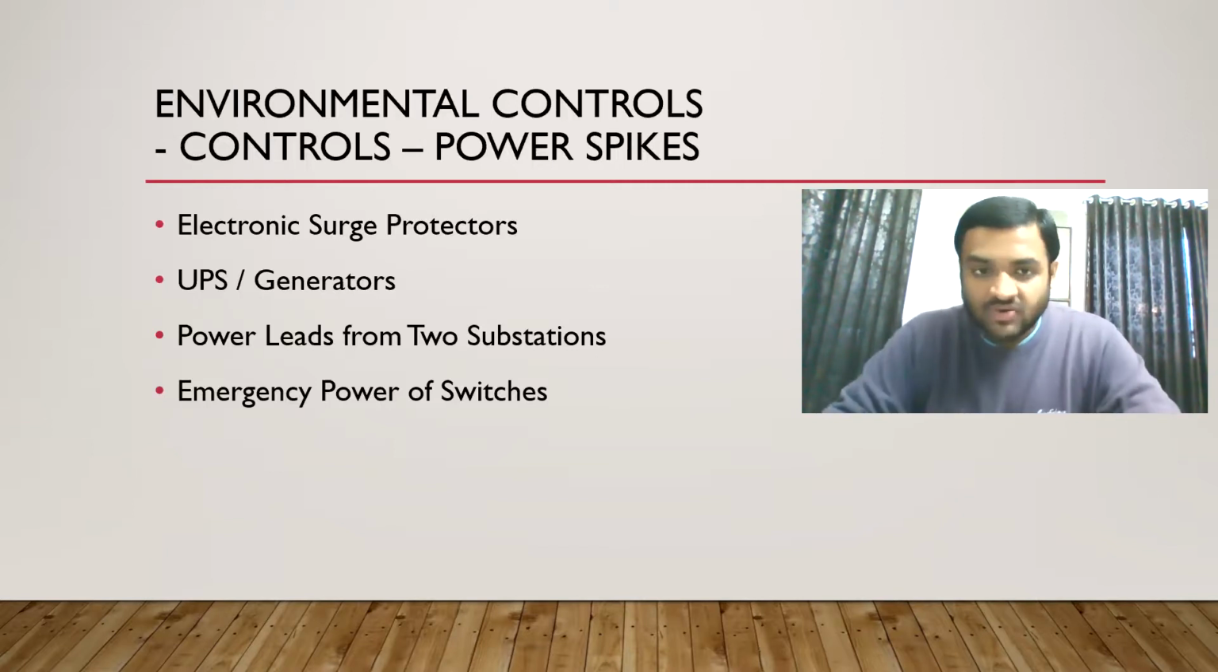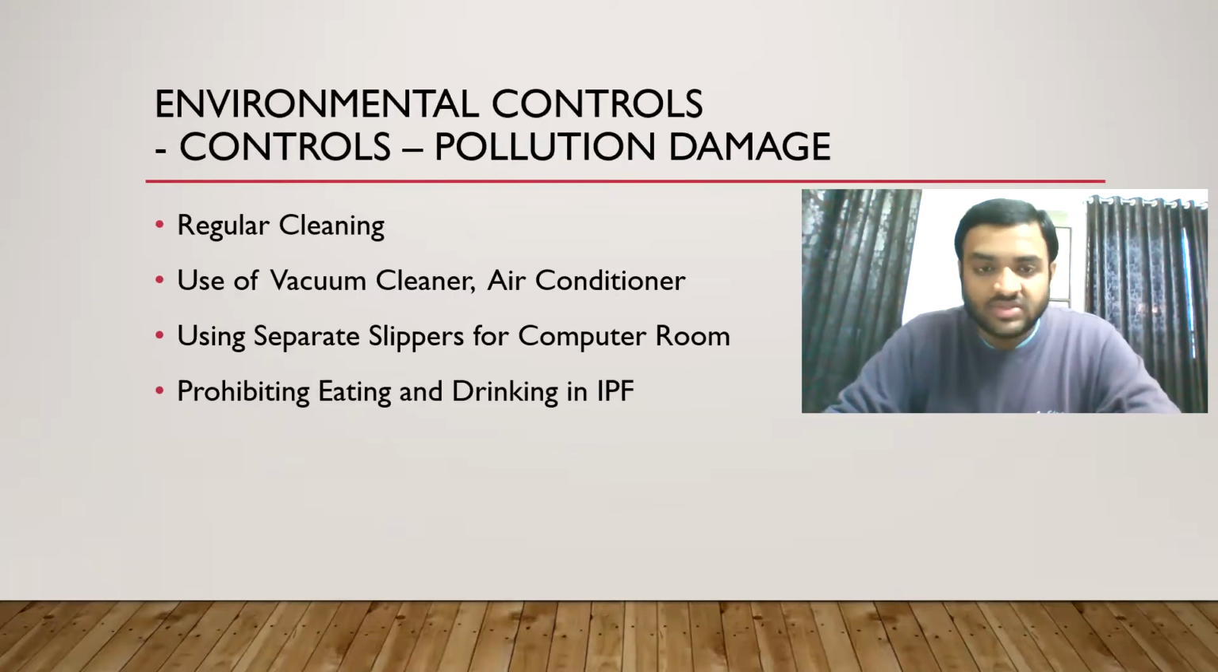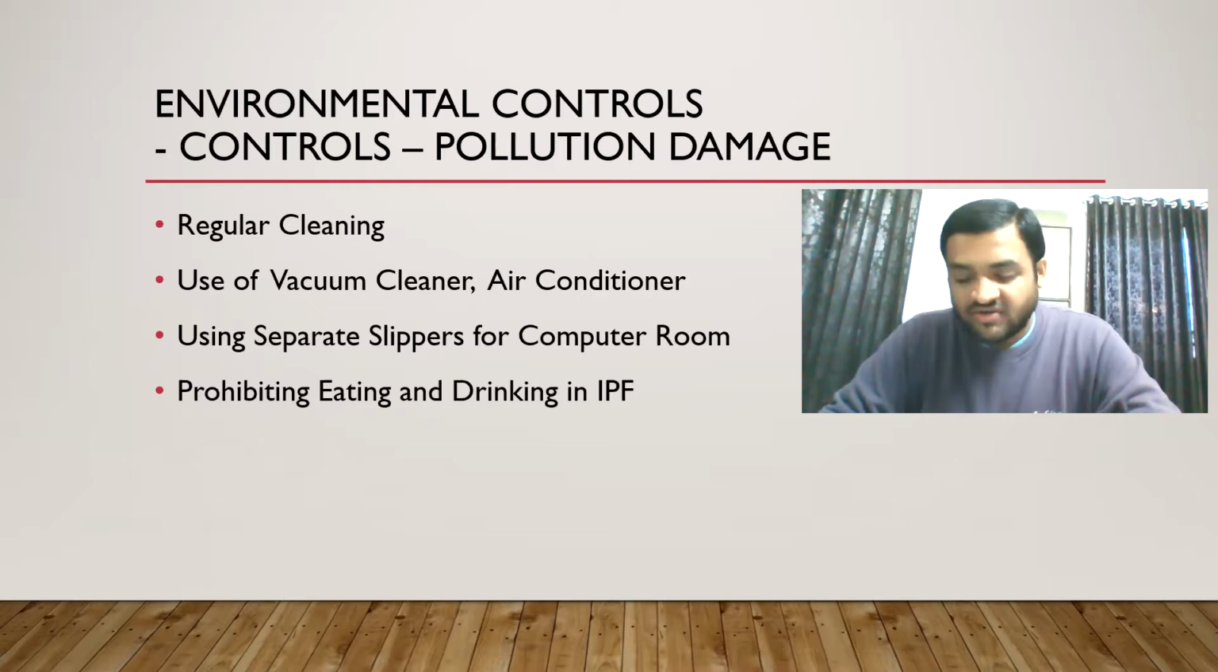After this, we will also see what is pollution damage. We are talking about air pollution or any other kind of pollution. We will do regular cleaning in the organization. That is why we will get a bond signed from them. Then we will use vacuum cleaners and air conditioners. Again, the air conditioner also improves the quality of air in the organization.